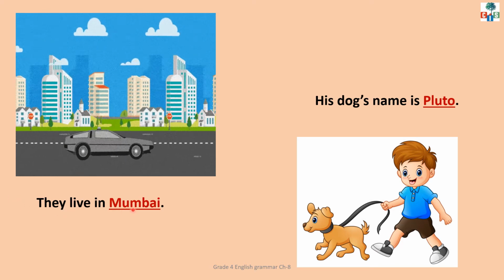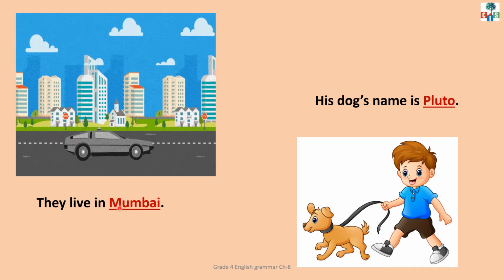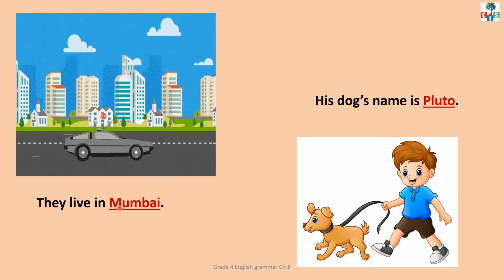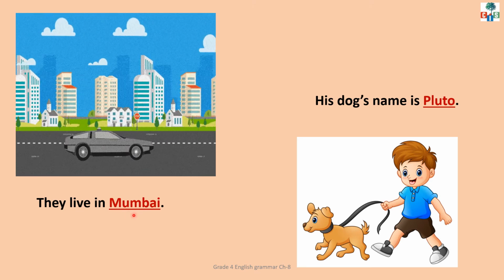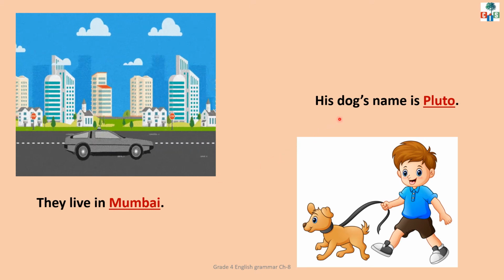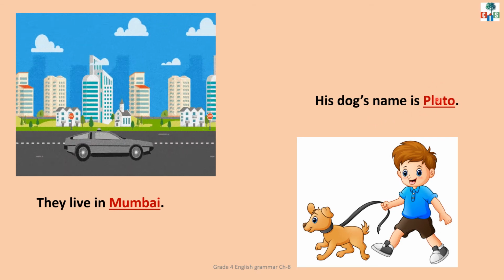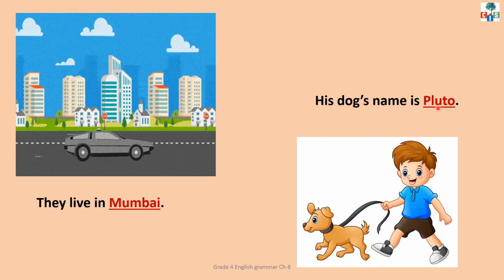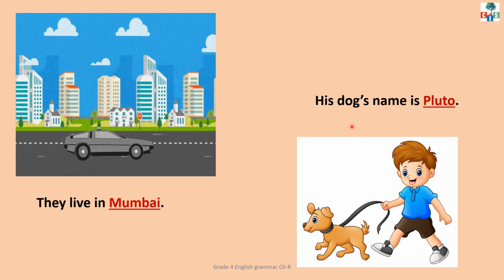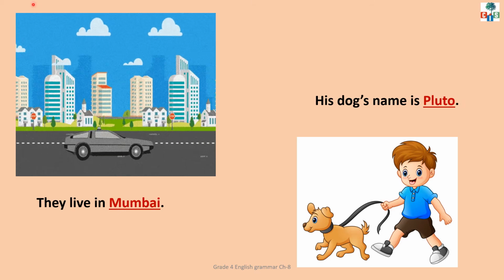They live in Mumbai. Now, in this sentence, we are talking about Mumbai. Mumbai is a special name given to a city. So, Mumbai is a proper noun in this sentence. His dog's name is Pluto. Now, in this sentence, children, we are talking about Pluto. Now, Pluto is a name that we give to our pet. Yes. So, Pluto is a proper noun in this sentence.